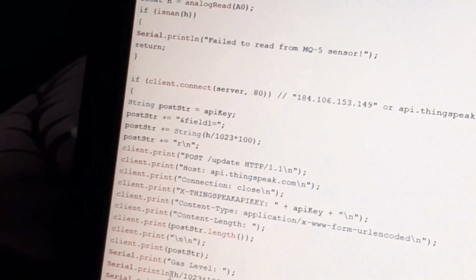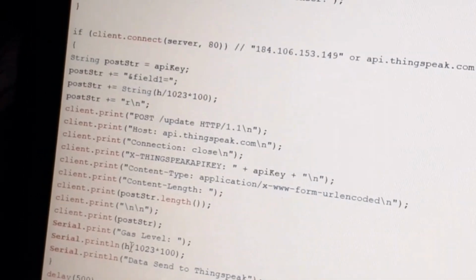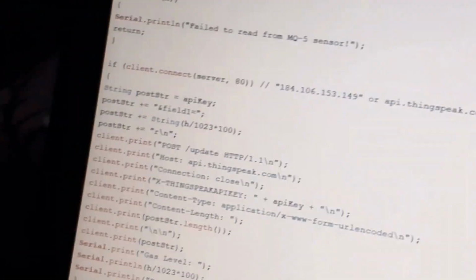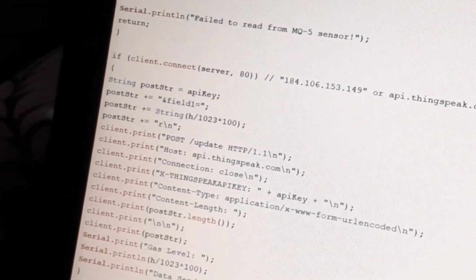Serial print H by 1023 into 100. This means it converts the analog value to digital into 100 because we convert it into a percentage. And this is a delay of 15000, that is a 15-second delay I am going to use here.